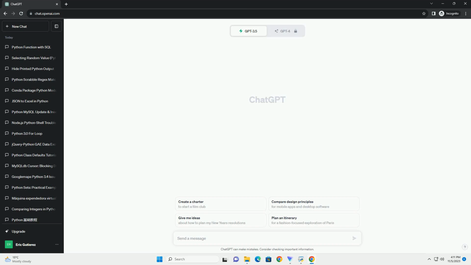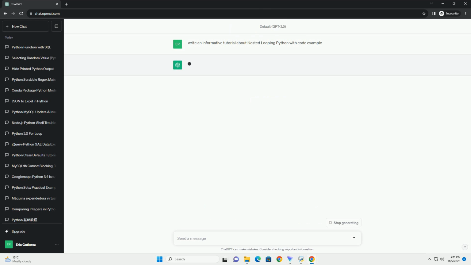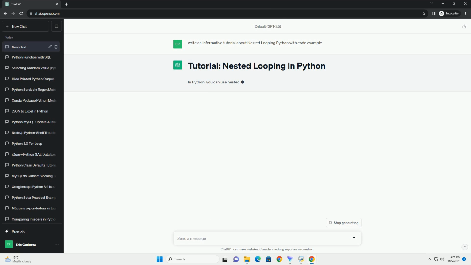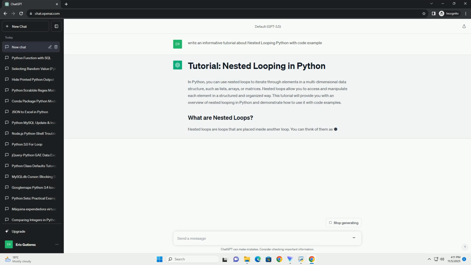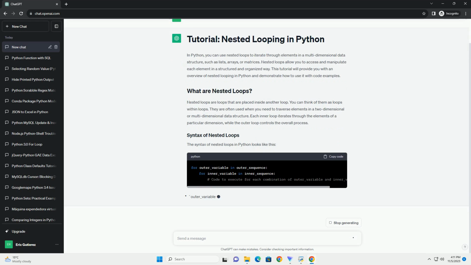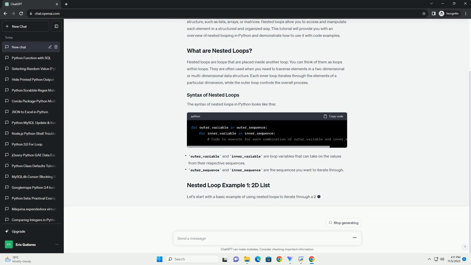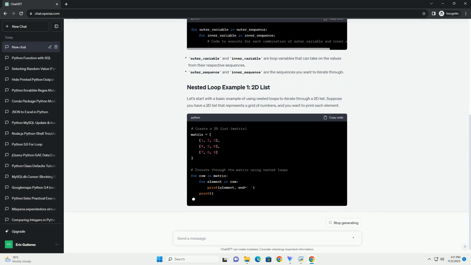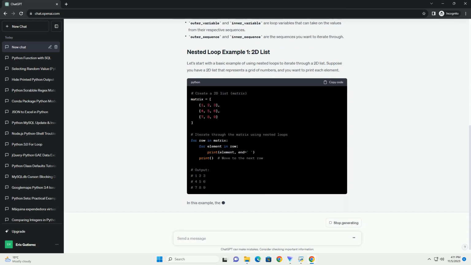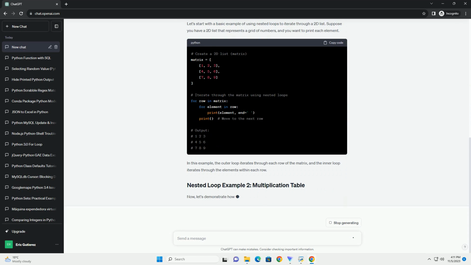Nested loops in Python refer to using one or more loops inside another loop. This allows you to iterate through multiple dimensions or structures, such as matrices, lists of lists, or any situation where you need to traverse elements in a hierarchical manner. In this tutorial, we will explore the concept of nested looping in Python with code examples to help you understand how to implement them effectively.